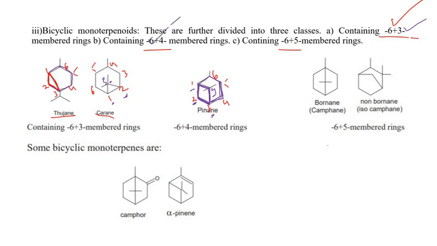And finally, we have the 6 plus 5-membered ring. I'll write the same numbering order. Write 1, 2, 3, 4, 5, 6 on the outer side, and here is 5, so that means 1, 2, 3, 4, and 5. The structure of this molecule will be like this. We can write it like this actually. This is the correct structure of this molecule. I'm sorry.